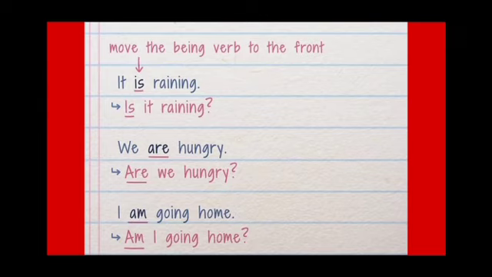It is the question. I am going home. Which is the auxiliary verb in the sentence? Am. So put am at the first place. Then take the subject I. Am I going home? Question mark.